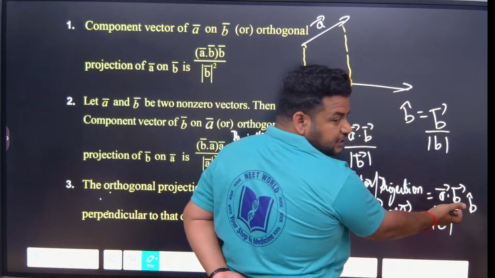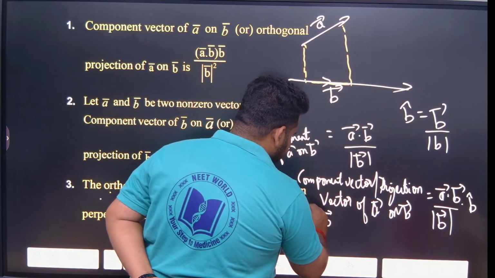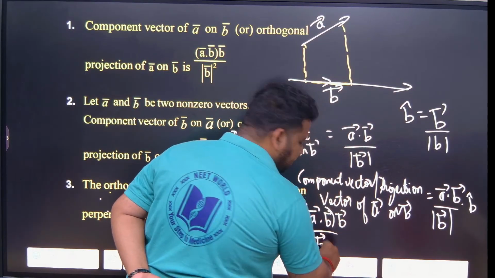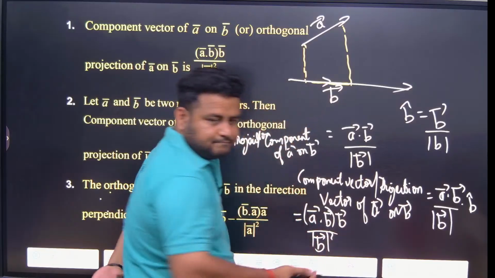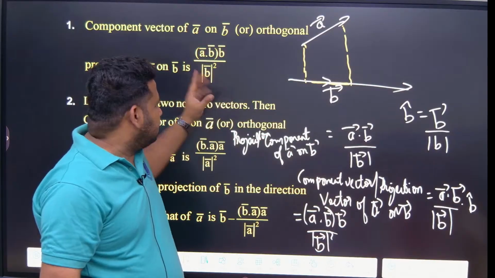If I put it here, what will I get? A dot B into B vector by modulus of B into modulus of B. I can write modulus of B whole square. That is the formula, that is how you get it. You don't have to learn this by heart.